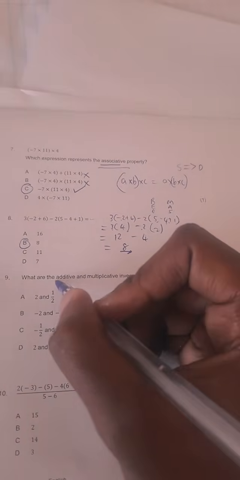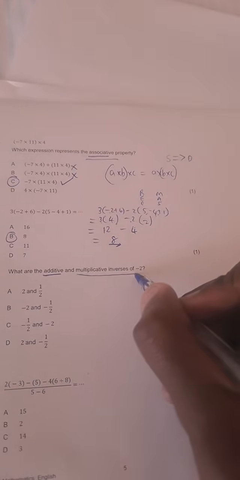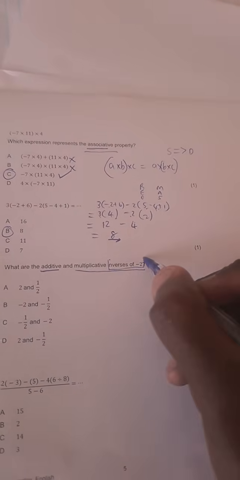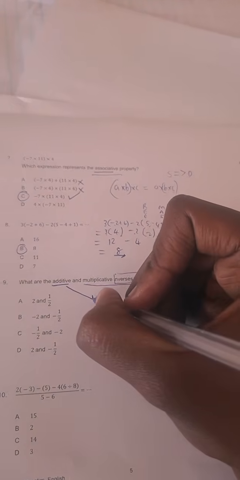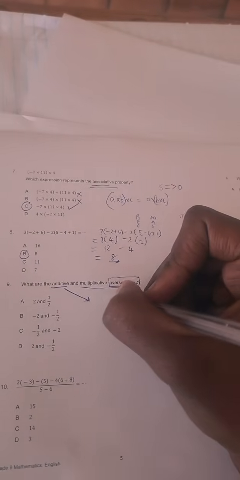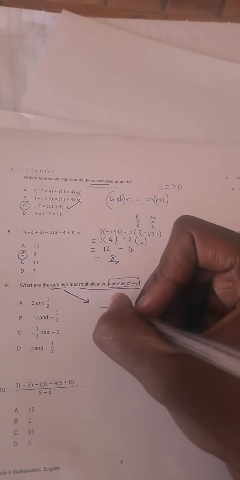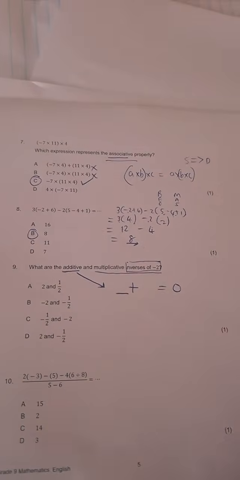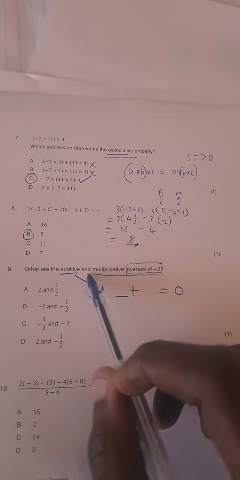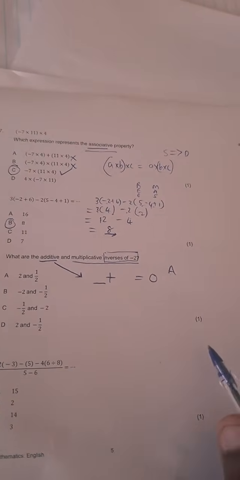What are the additive and multiplicative inverses of negative 2? Now, when you say additive inverse, you mean what you add to another number so that you get 0. That's what we mean by additive inverse. So they're asking what is the additive and multiplicative inverse of negative 2. So let's start with the additive inverse.